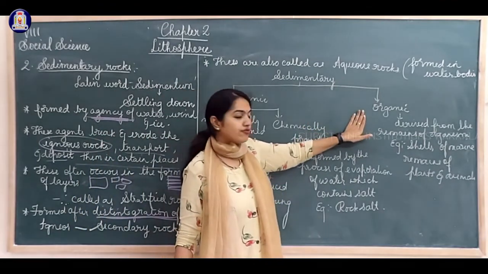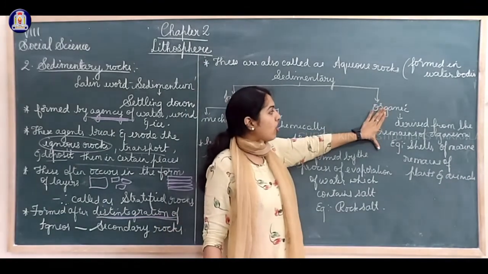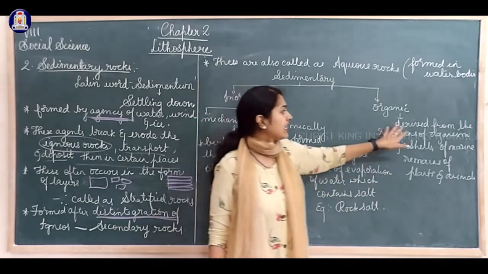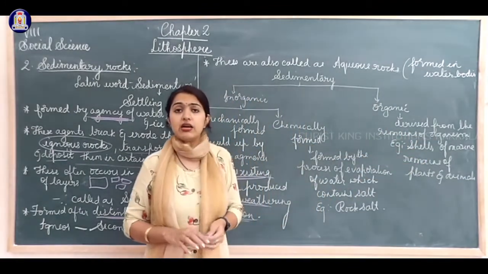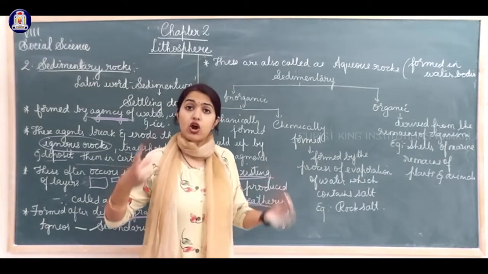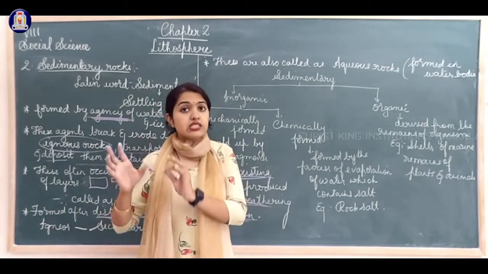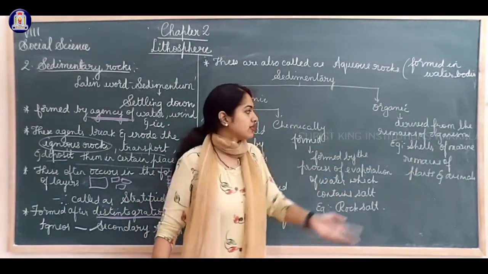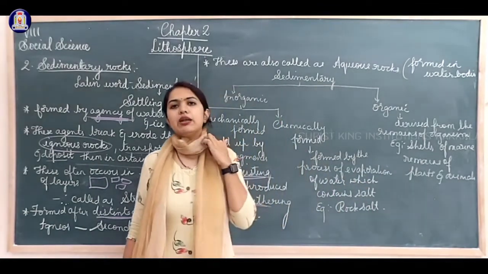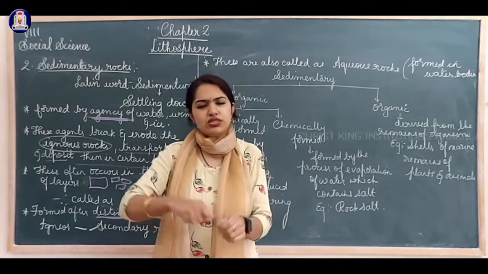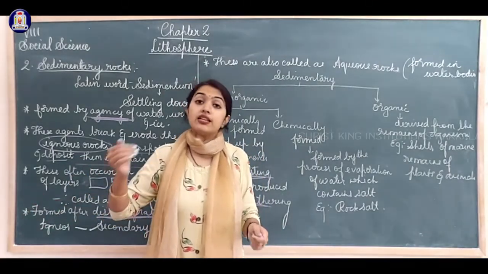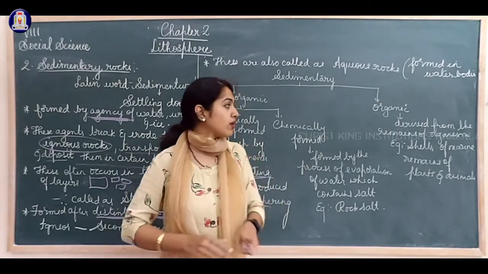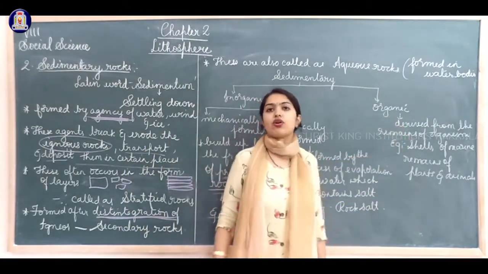And the second type of sedimentary rock is organic. Organic rocks are derived from living matter or living organisms, derived from the remains of the organisms. Clear? Remains of the organisms, that means the living organisms after they die. The things that remain, like the body and everything. Example, shells of the marine organisms, remains of plants and animals. In plants, after you pluck them out, whatever remains. Then the animals, after they die, the body, the skeleton and everything, whatever remains. Because of that, these kind of rocks are formed.